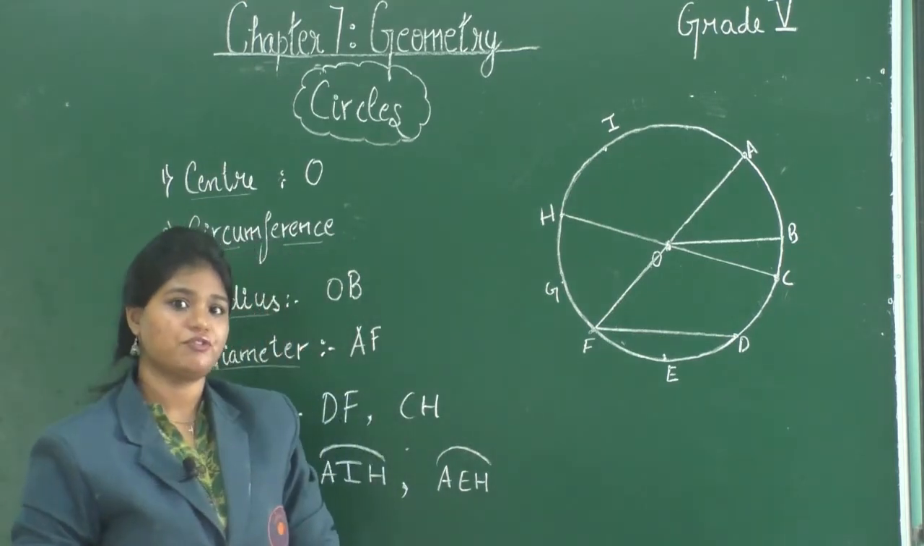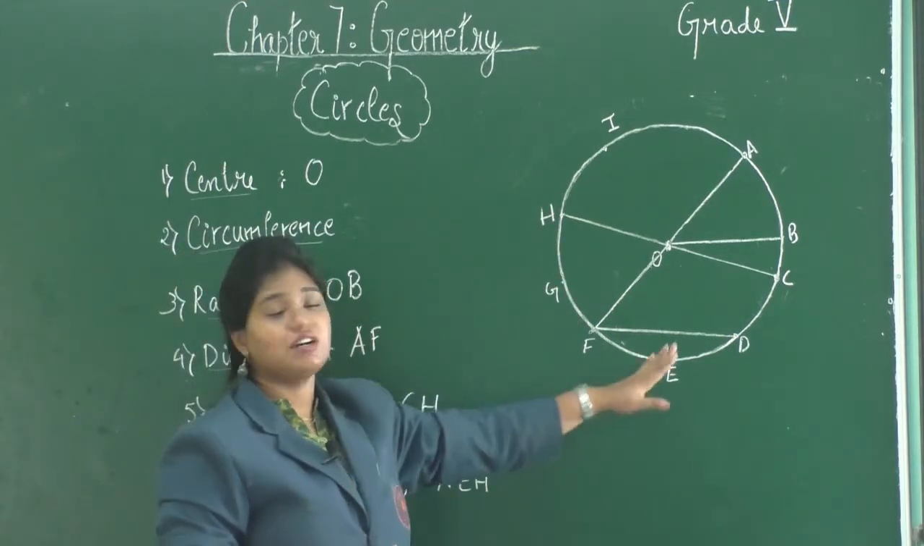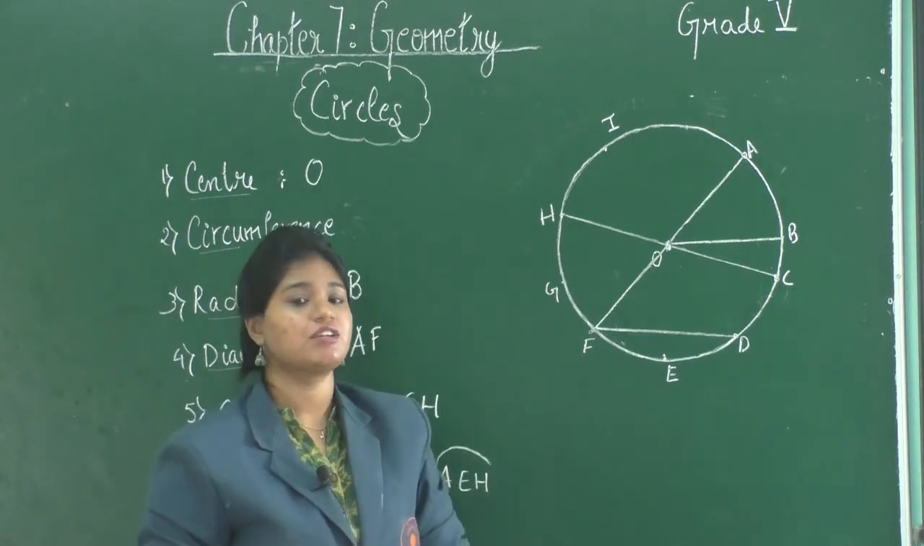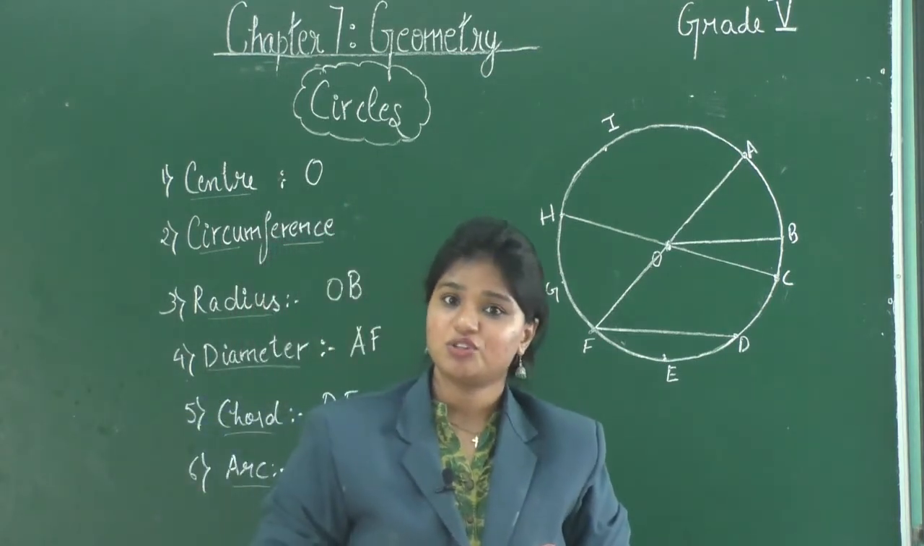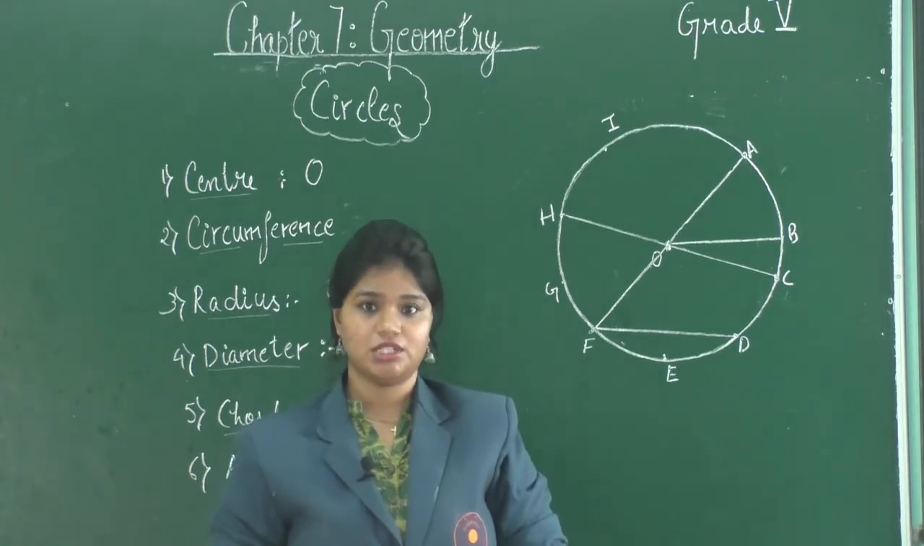Now, what is the circumference? The length of the curved surface is known as the circumference of the circle. The perimeter of a circle is also called the circumference of a circle.